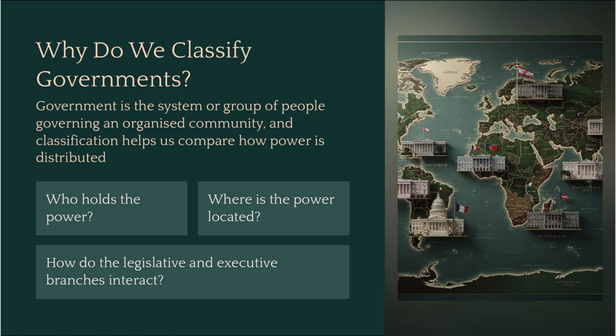First, who holds the power? Is it one person, a rich few, or everyone? Second, where is the power located? Is it locked in a capital city or spread out across the states? And third, how do the branches interact? Do the people making the laws also enforce them? Today, we're going to answer these questions and categorize every major system on Earth.